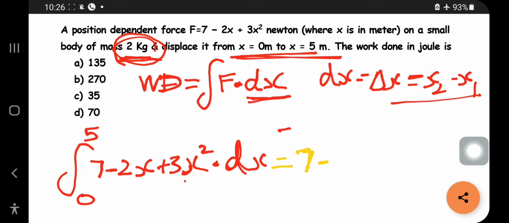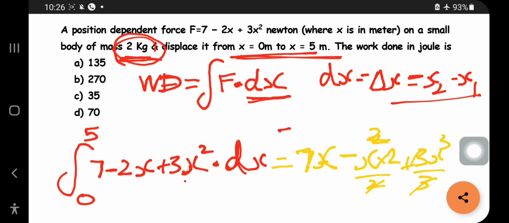If you do integration, you should do integration first: 7x minus, for x square, it can be written as 2x square by 2, plus 3x cube by 3, the 3 will cancel. So 7x minus x square plus x cube. The final equation will be 7x minus x square plus x cube.